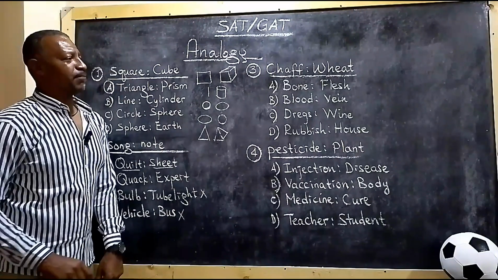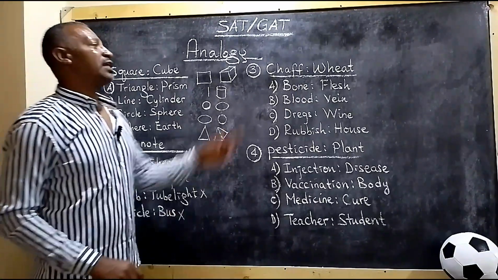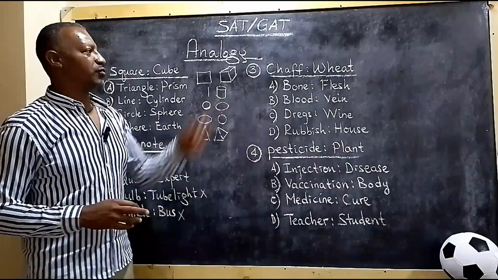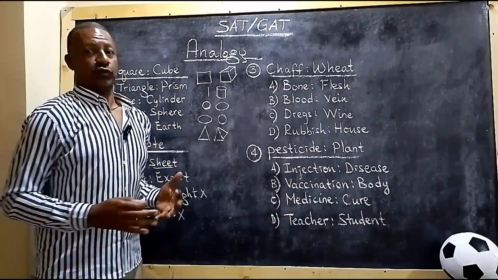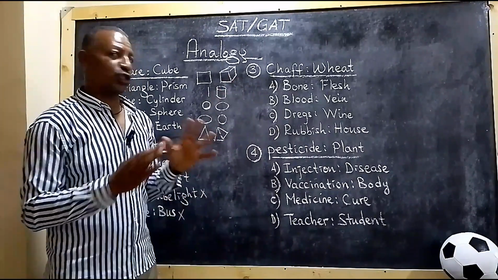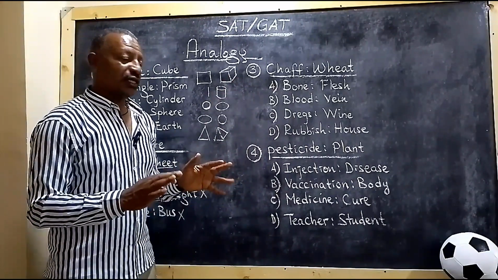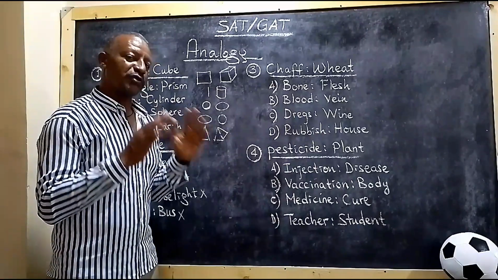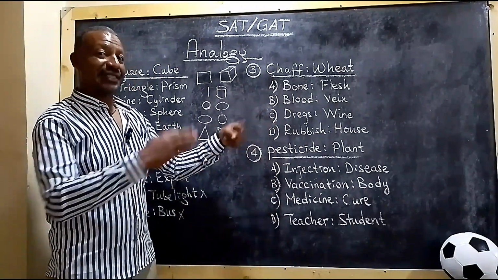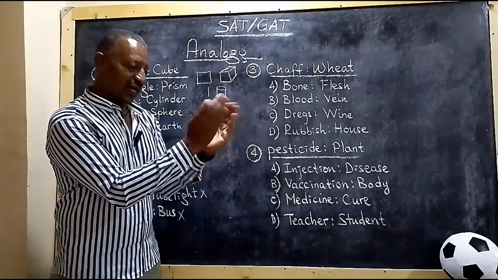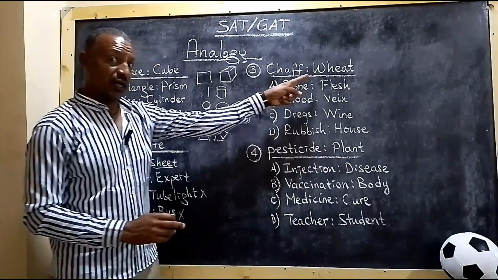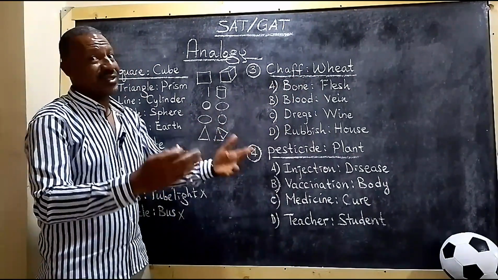What about number 3? Chaff and wheat. As you can understand, chaff is a residue and it's a byproduct of wheat, right? Wheat is the main fruit, right? When we produce wheat, we don't produce chaff for the sake of chaff, right? So chaff is the byproduct, the residue, the cover of wheat. So the relationship between these 2 words is a cover or residue or some kind of waste.